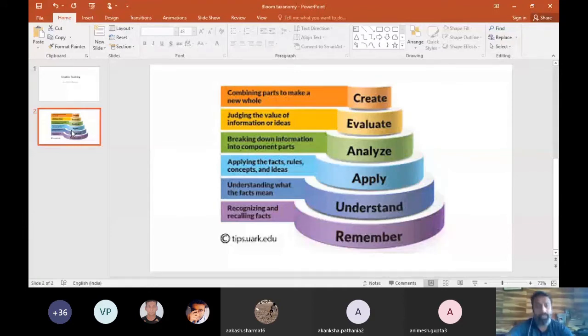So the first important aspect is about providing knowledge, that is, ability to recognize, ability to remember. For that, you need to give lots of different kinds of information. Till the time you don't give different types and kinds of information, an athlete or a child may not be able to understand, because to understand he has to know something. Till the time he doesn't know anything, he doesn't remember anything, he won't be able to understand.